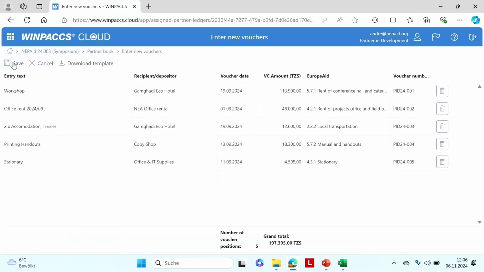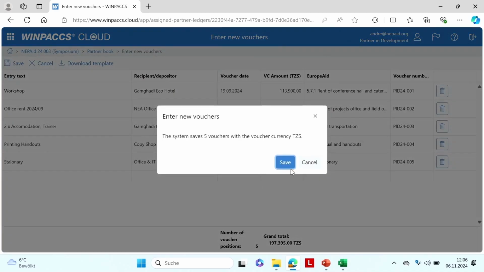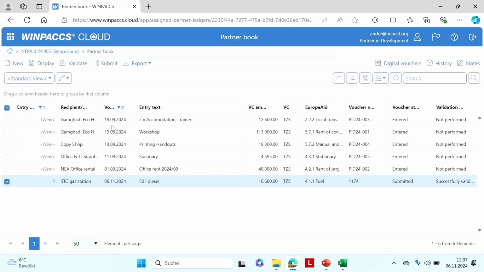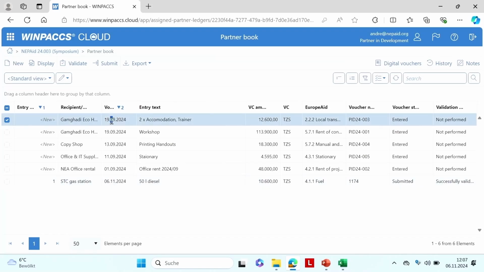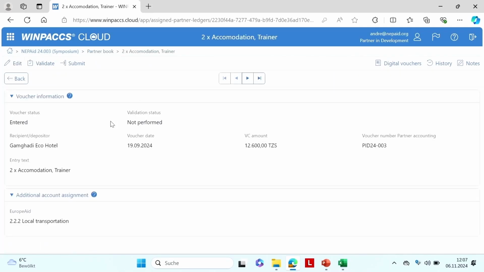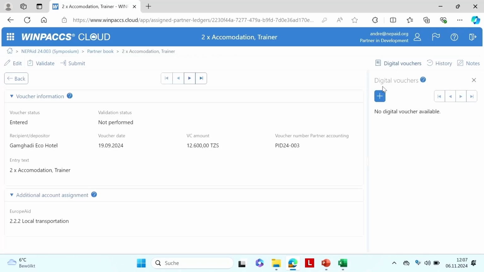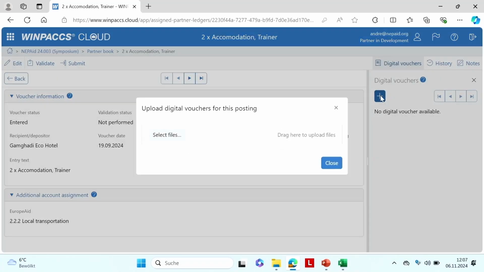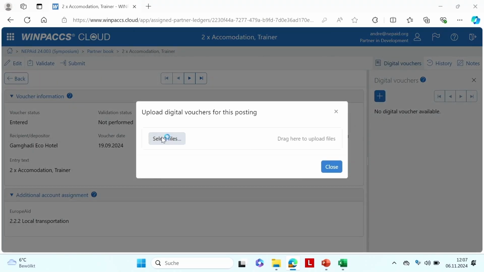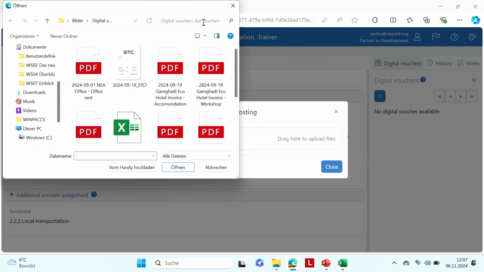So we don't want Excel anymore. We have entered everything here. I would save that. And then you would add all the digital vouchers, maybe just to save time, right? I can show you real quick. Start here, digital vouchers. This is the hotel with accommodation. So I search where these files are. This is the accommodation.